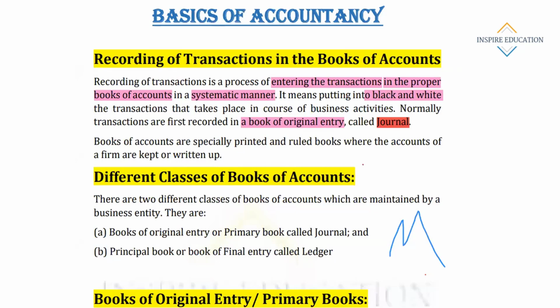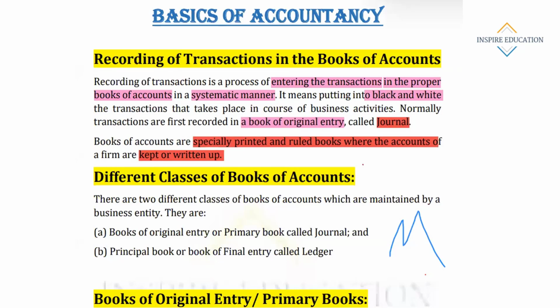There is a book called journal. There are ruled or specifically designed books. I'll show you the pro forma, how these books used to be, and in that particular format these things are recorded. Accounts are specially printed ruled books where accounts of a firm are kept written up, like journal, ledger, all these things.